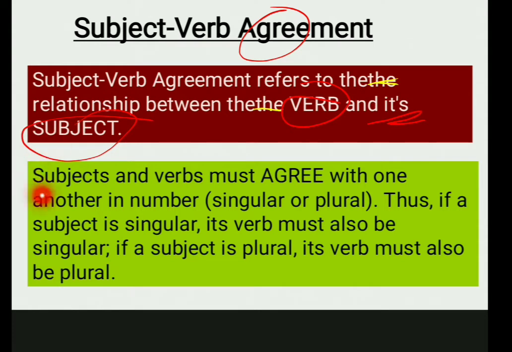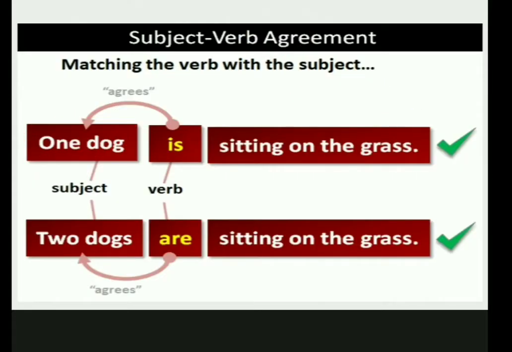Subject means, suppose you are talking about a person. So if there is one boy, the verb, the action should also be singular. If your noun, that's your subject, is plural, your action should also be in plural form. Now here is one example for you. How do you match the verb and subject? How do you agree? So one dog is sitting on the grass. So here, now see, sitting cannot be said as sittings. Can you say it sittings? No, you can't.